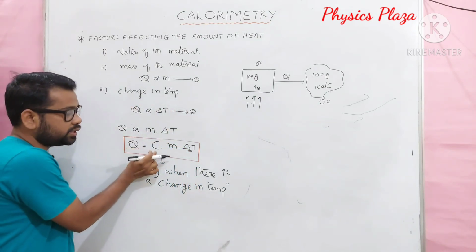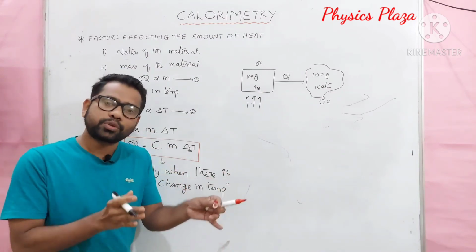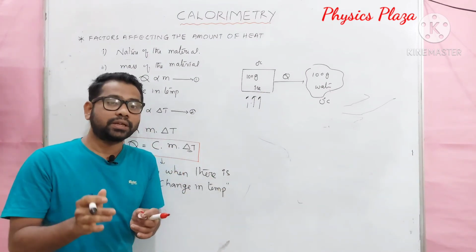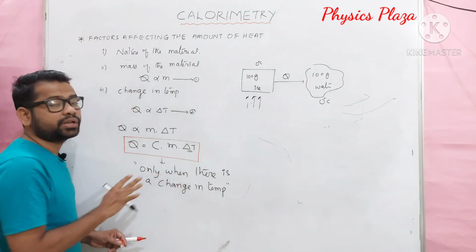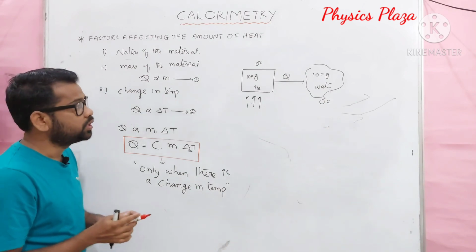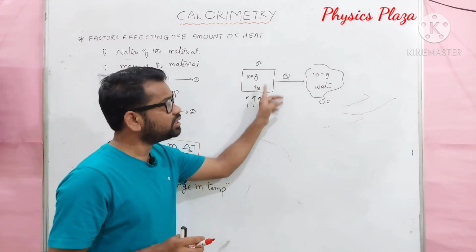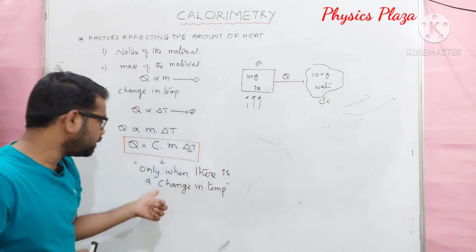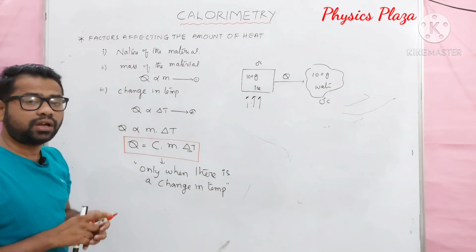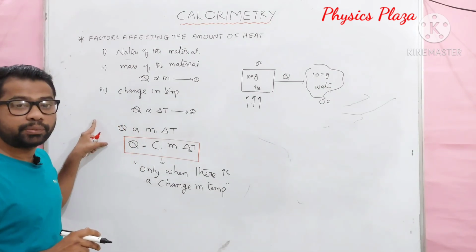So Q is equal to Cm delta T. This formula we use to calculate the amount of heat absorbed or rejected, but the condition is that only when there is a change in temperature. Here there is no change in temperature, children. Here there is a change in state. So in this case, we cannot use this formula to calculate the amount of heat absorbed or rejected. Children, hope I am very clear.